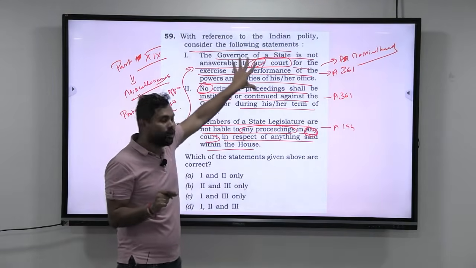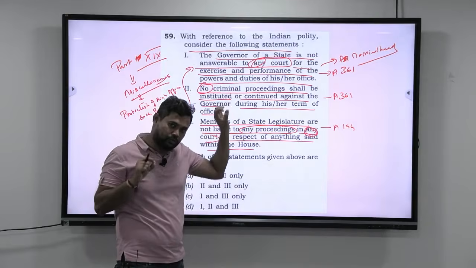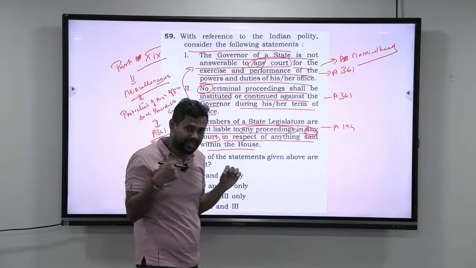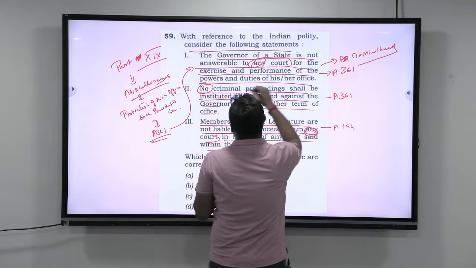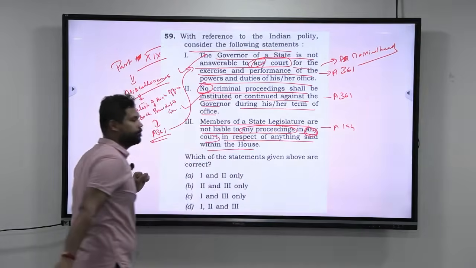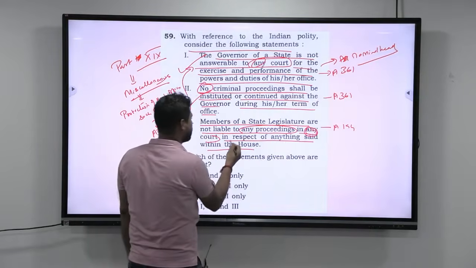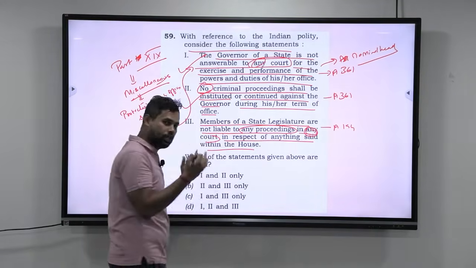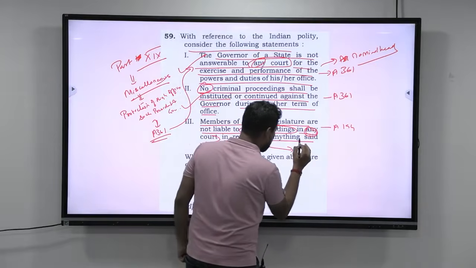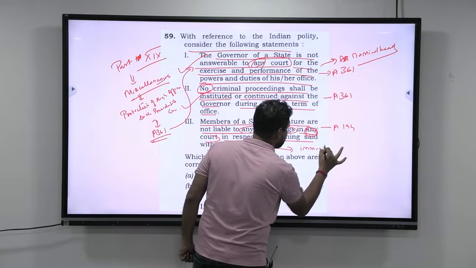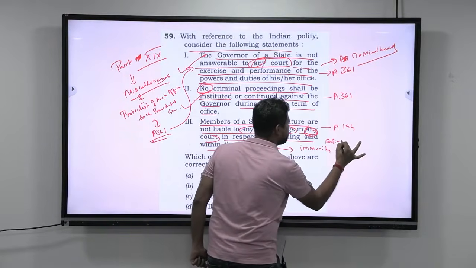So, whatever the wordings that they have used, they have taken the title and they have used it here. If you know the title of that particular article, you will know that statement 1 and statement 2 are correct. Again, members of the state legislature are not liable to any proceedings in any court in respect of anything that is said within the house. Yes or no? This is an immunity, a parliamentary immunity.